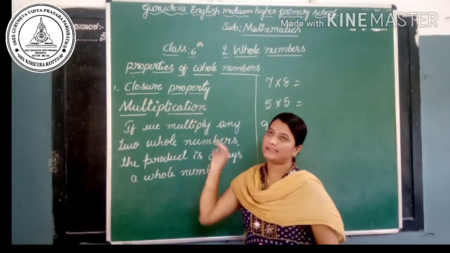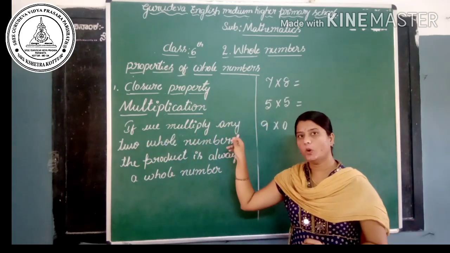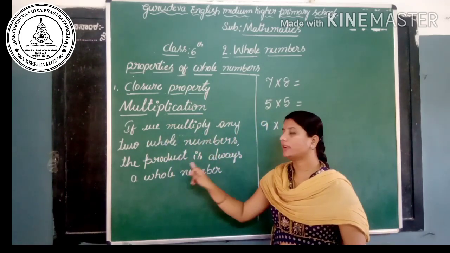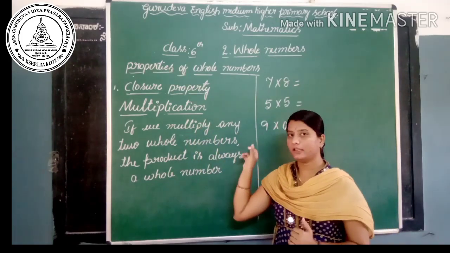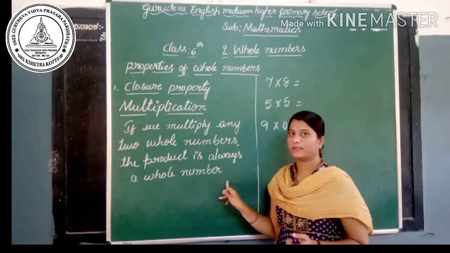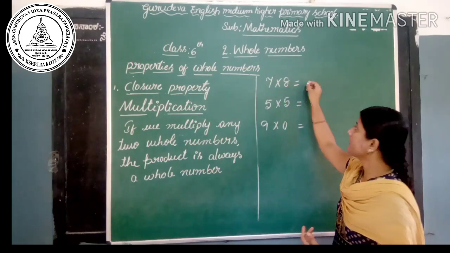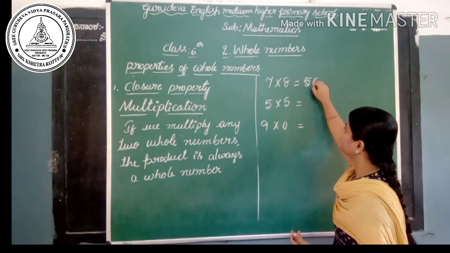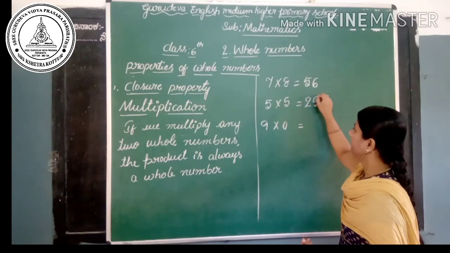Closure property of multiplication says that if we multiply any two whole numbers, the product is always a whole number. Let's observe the examples here. 7 eights are 56. Then 5 fives are 25.